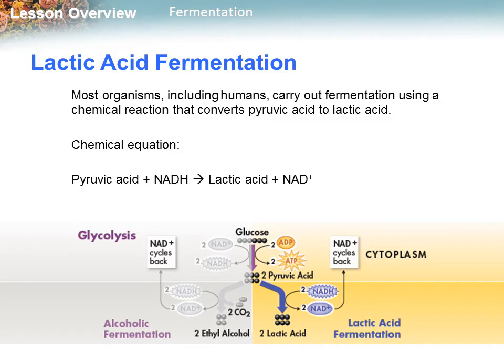This is the lactic acid fermentation chemical equation.